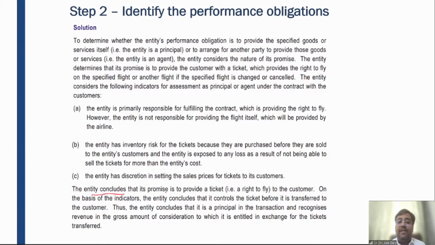The entity concludes that its promise is to provide a ticket, that is a right to fly, to the customer. On the basis of the indicators, the entity concludes that it controls the ticket before it is transferred to the customer. Why? Because it has bought it. Thus, the entity concludes that it is a principal in the transaction and recognizes the revenue as the gross amount of consideration to which it is entitled in exchange for the ticket transferred. So the inventory risk belongs to the entity, and the price determination also belongs to the entity. I hope it is clear to all of you guys.